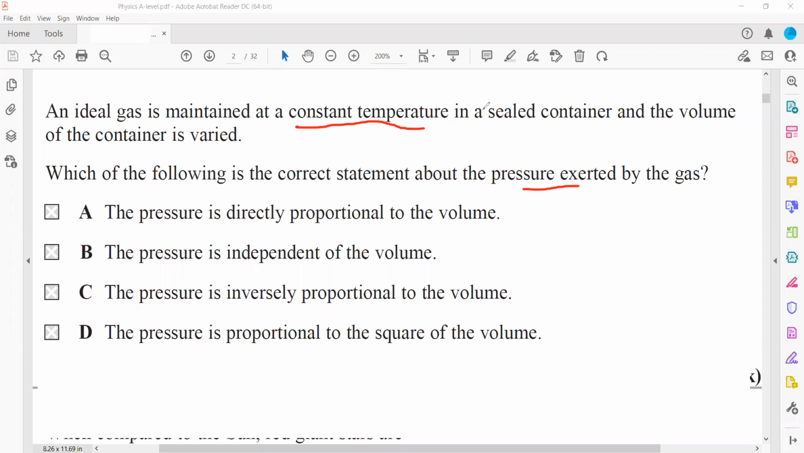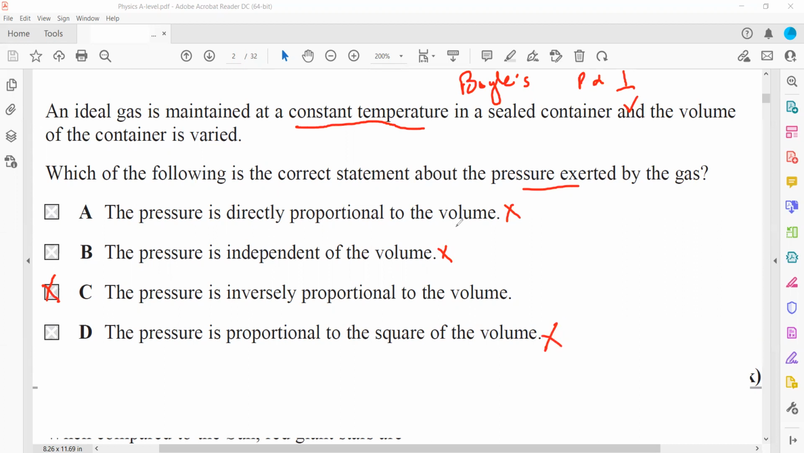So, if the temperature is constant, it means we have to apply Boyle's law. According to Boyle's law, pressure and volume are inversely proportional at constant temperature. So, pressure is directly proportional to volume, that's wrong. Pressure is independent of volume, that's also wrong. Pressure is inversely proportional to volume, so C is the right answer. And pressure proportional to the square of the volume is totally wrong.